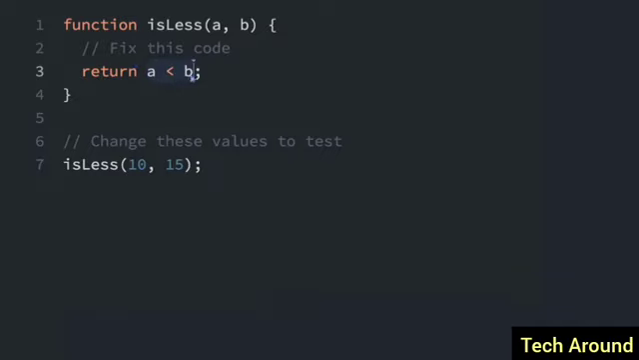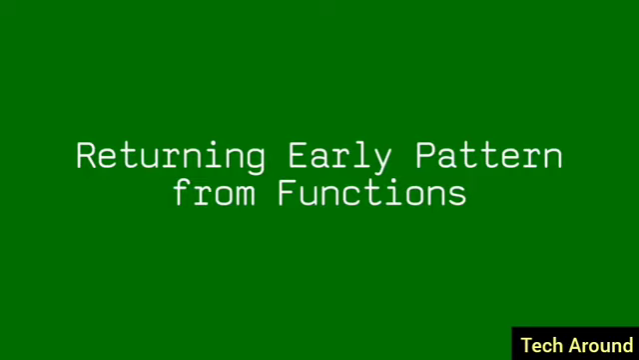and just return this. So if we console.log this out, we should be able to see if 10 is less than 15. 10 is less than 15, it's true. But if we put a 20 here, then it's false.